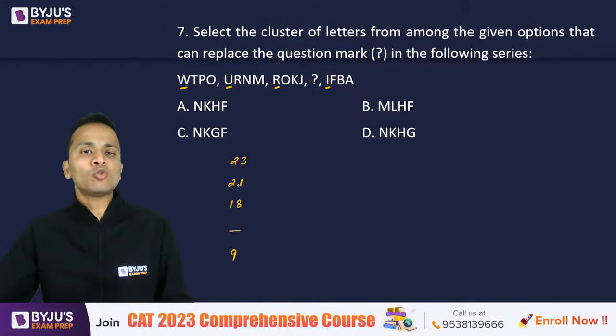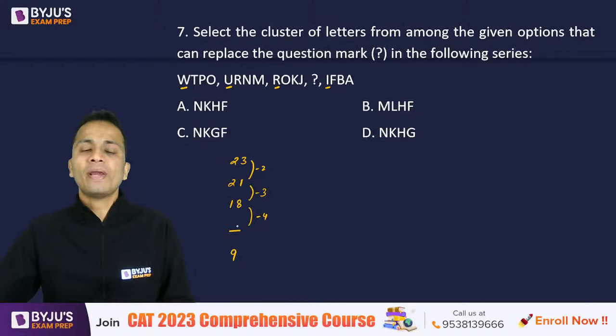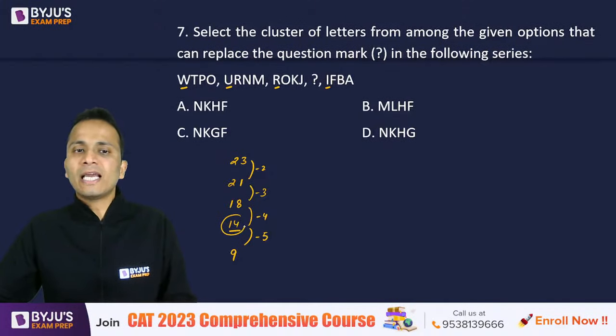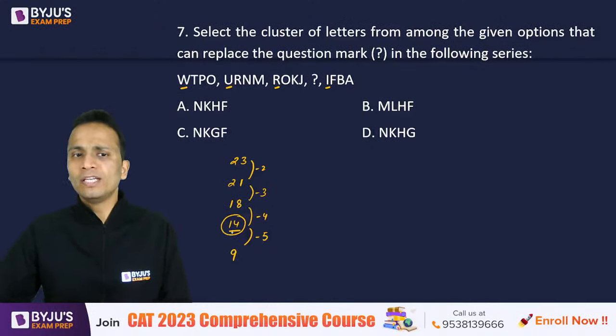So from 23 to 21, it is -2. Okay, this is -2, then this is -3. So if let's say I have -4, so 18 minus 4 is 14, and then I will have -5. So I can say that the gap is filled by the alphabet whose number equivalent is 14. Now, alphabet whose number equivalent is 14 is which one? N. So answer should start with N. So I can eliminate option B. ठीक है, option B eliminate कर सकते हैं.